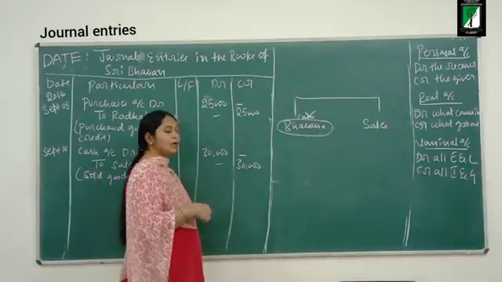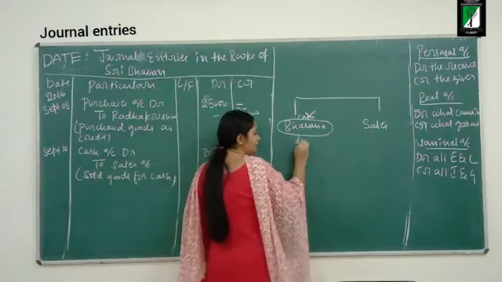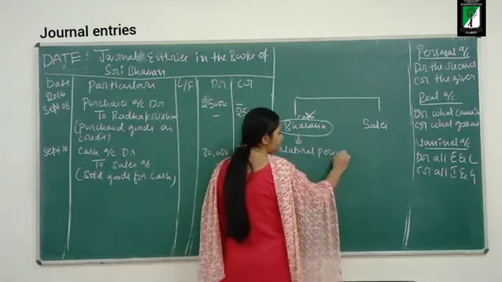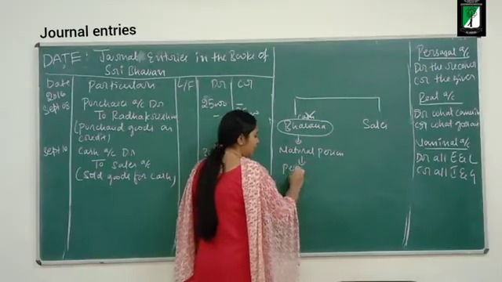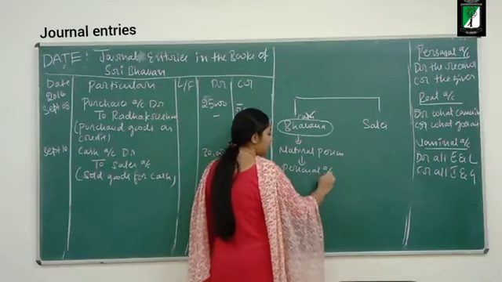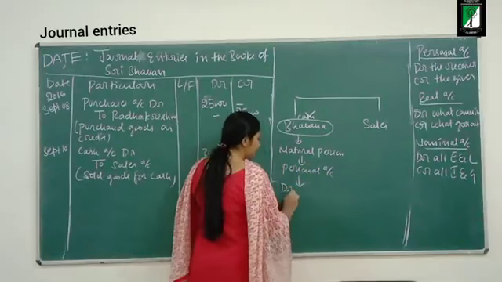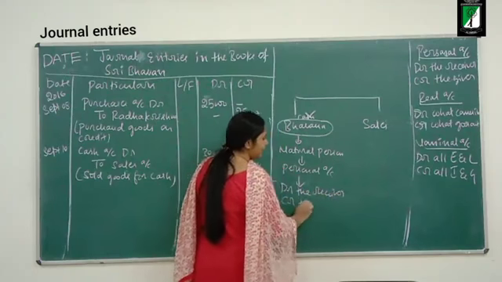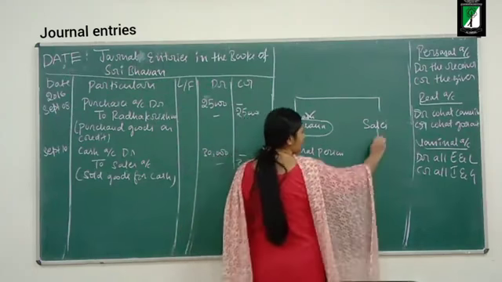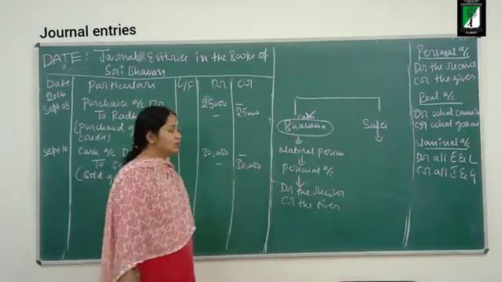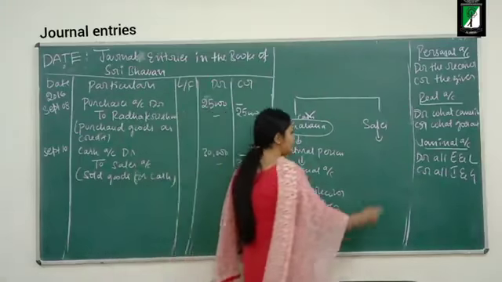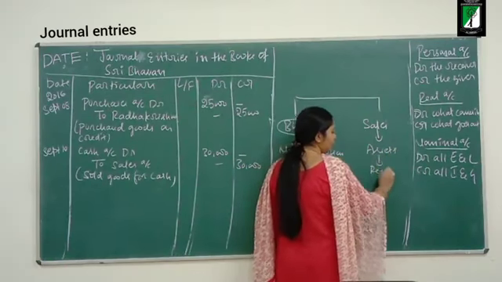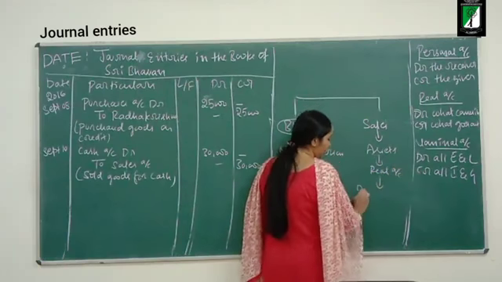Who is taking the goods? Bhavana. Bhavana is a natural person. If it is a natural person, which account rule? Personal account rule. What does the personal account tell? Debit the receiver, credit the giver. Now business is selling goods. What are goods? Goods are assets. If it is an asset, which account rule? Real account rule. What does the real account tell? Debit what comes in.